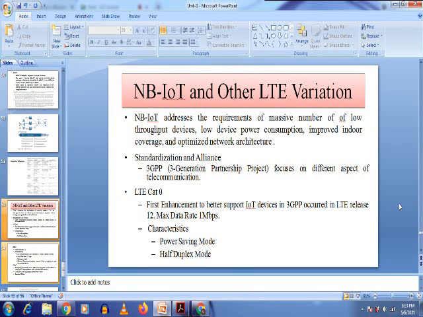Probably for LTE Cat 0, LTE-M and NB-IoT, which are very simple compared to the other technologies, as per your syllabus we don't have to study the physical or MAC layer implementation or layer communication, because they are using the LTE band itself. So the communication protocols used are the different protocols supported in wireless communications, in GSM as well as WCDMA.